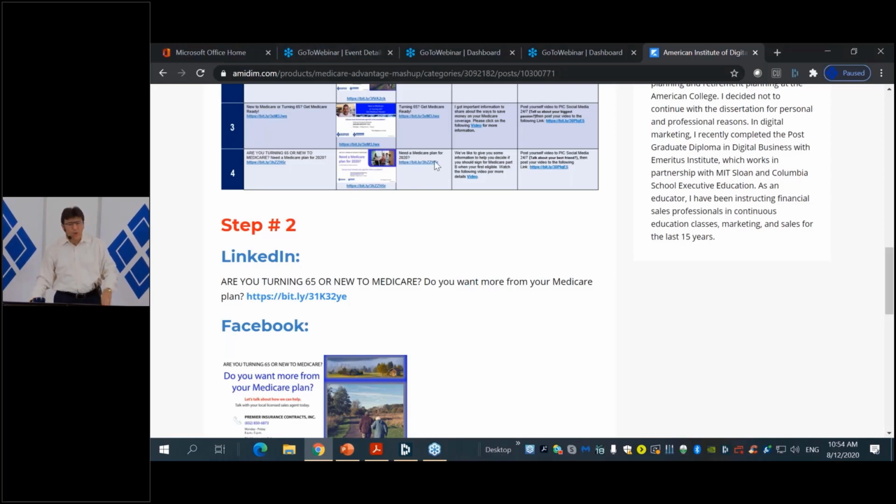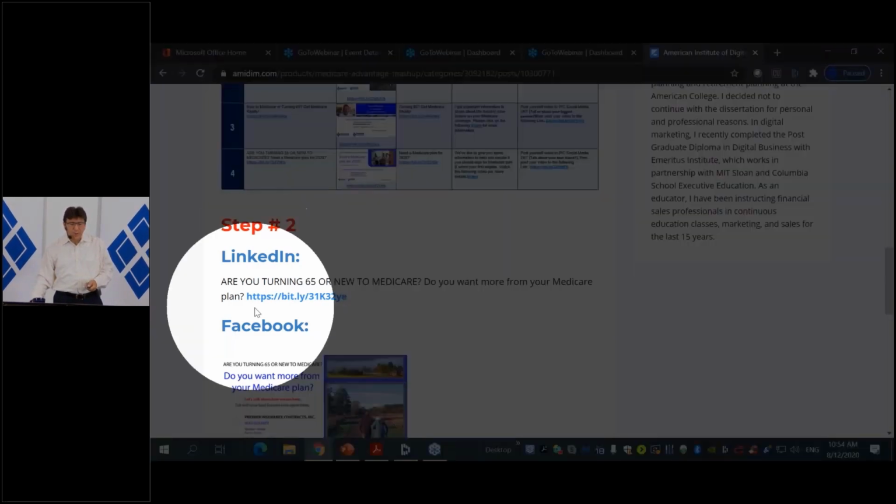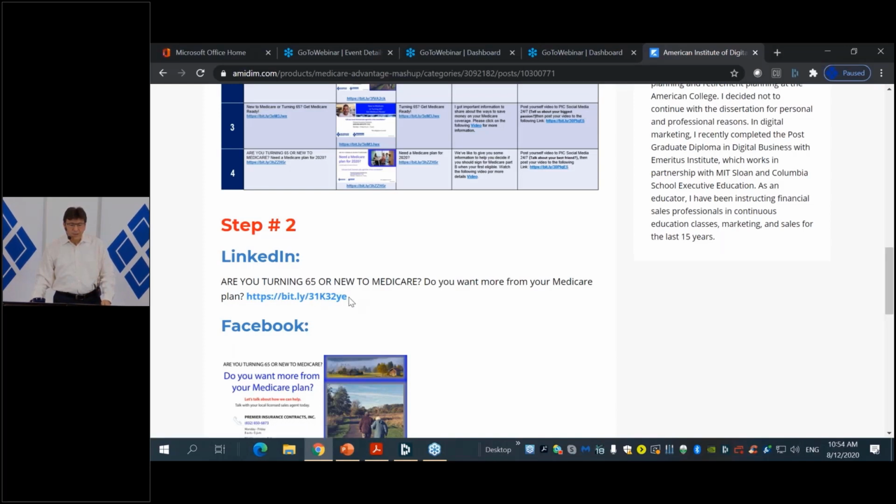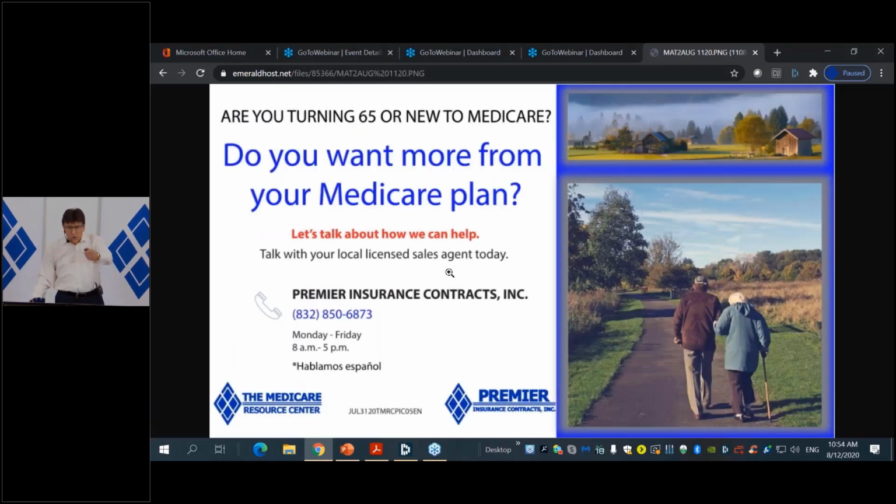So what I'm going to do right now is click on the bit.ly shortener here. I'm going to click here. And that's going to basically open an image. And that's the image that we're going to be using today for the action.